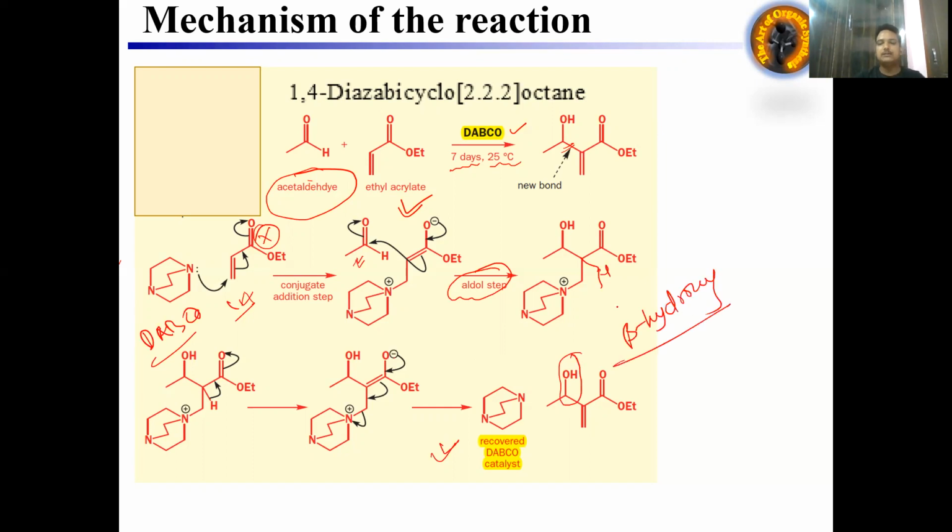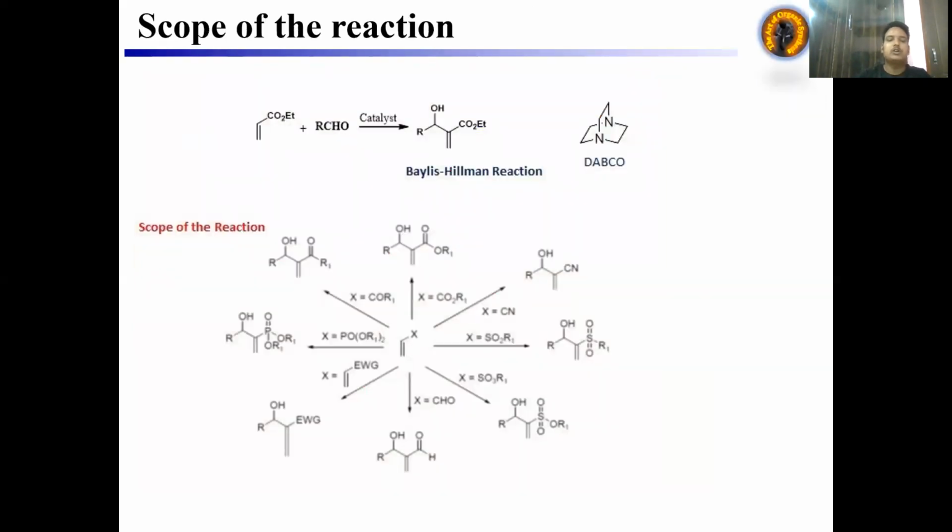Okay, so this is the simple mechanism of the Baylis-Hillman reaction, where we are treating acetaldehyde and ethyl acrylate with DABCO, a catalytic amount which is consumed at the last step of the reaction. Now, scope of the reaction.